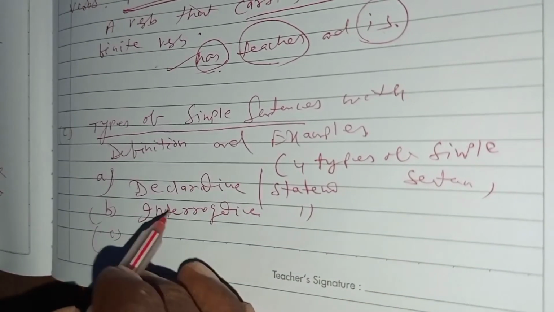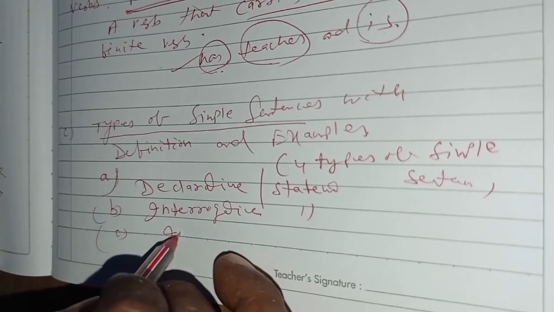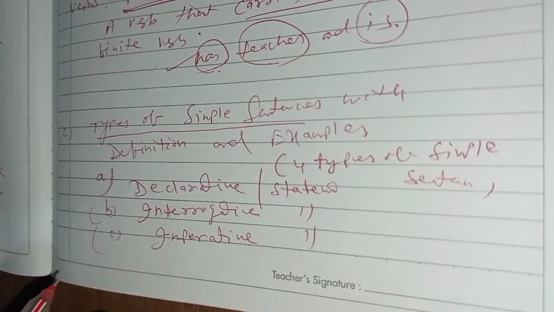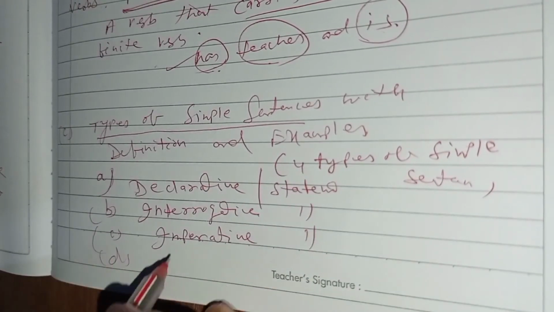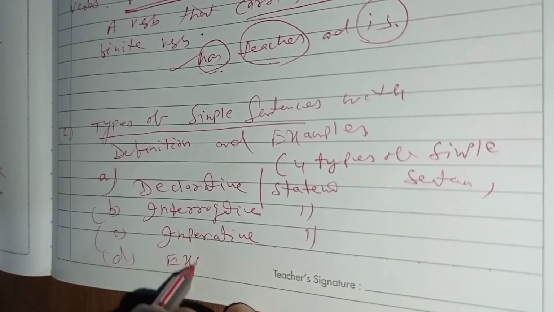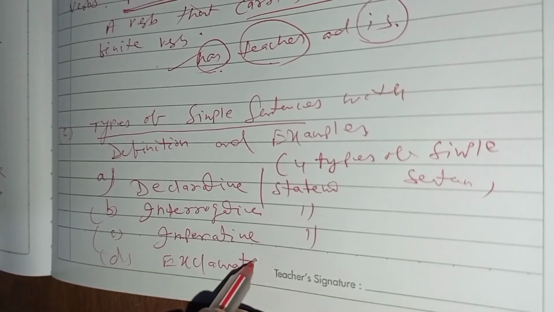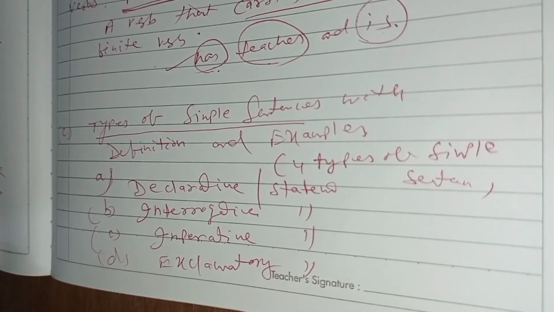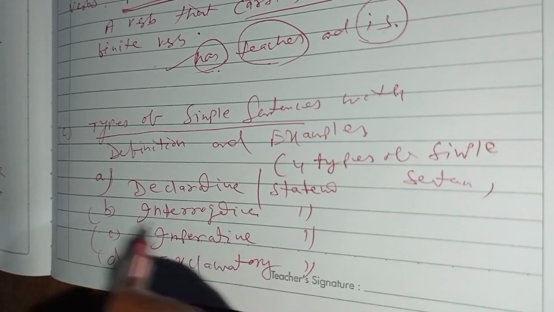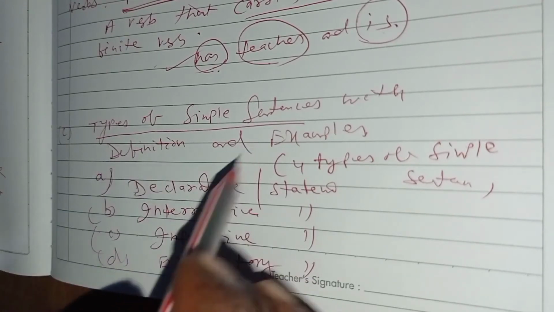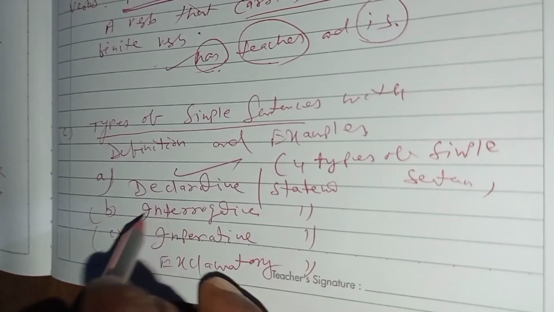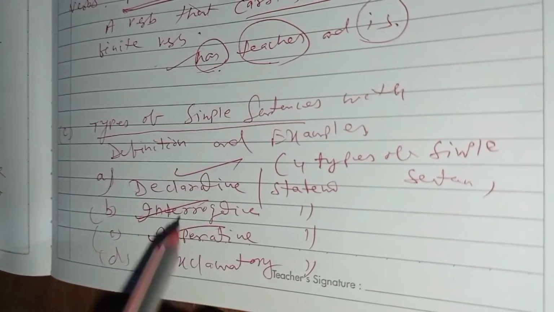Number C, imperative sentences. Number D, exclamatory sentences. In this way, for our better understanding, we can divide the simple sentences into four types, or four categories: declarative, interrogative, imperative, exclamatory.